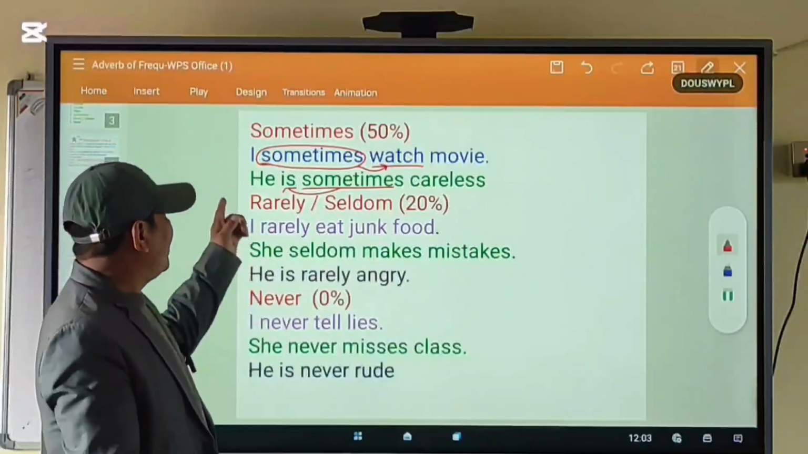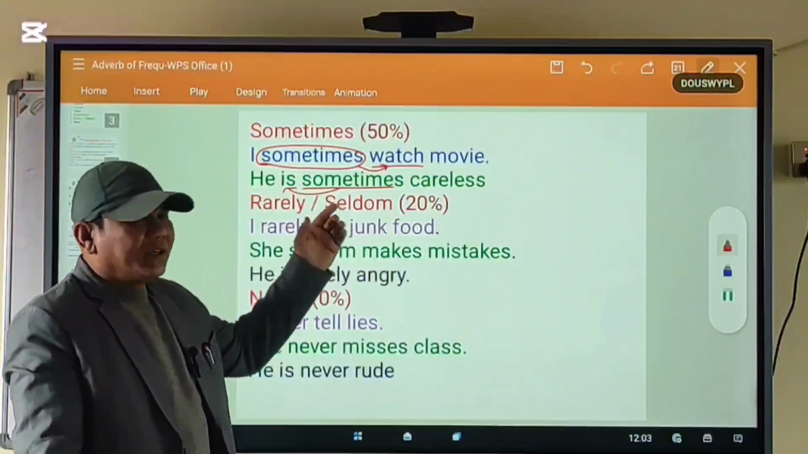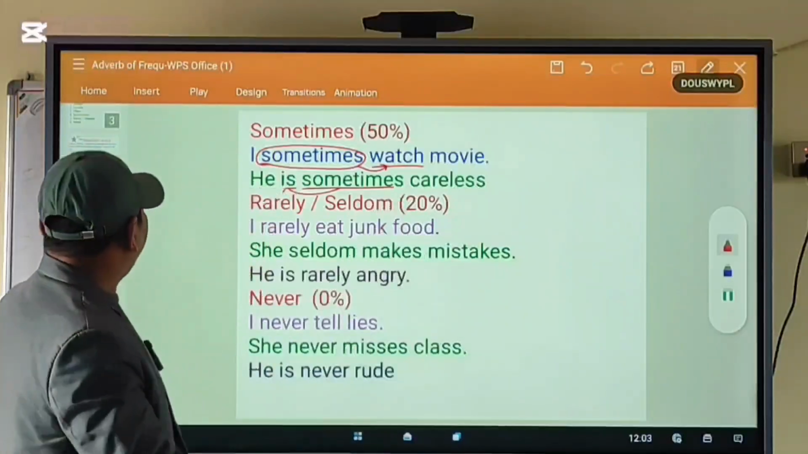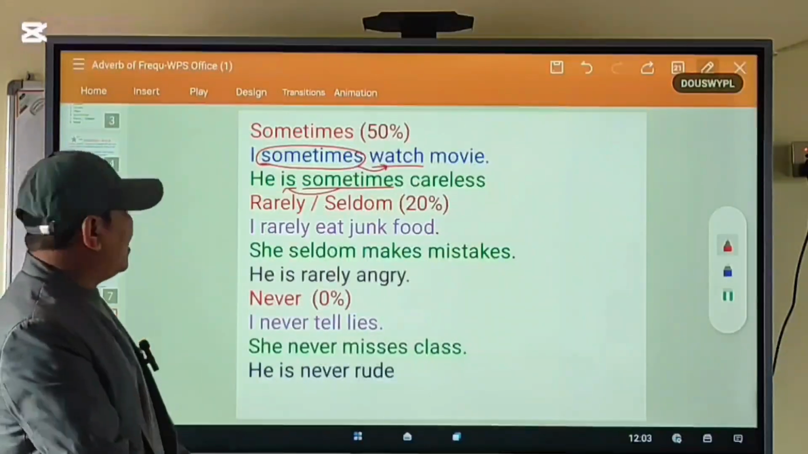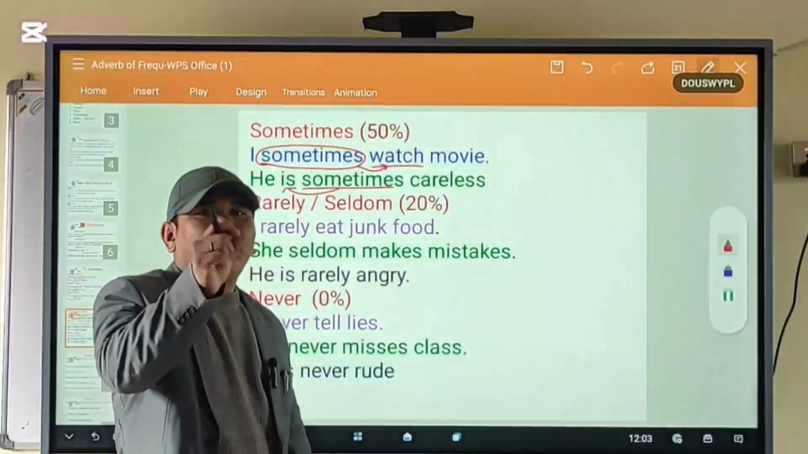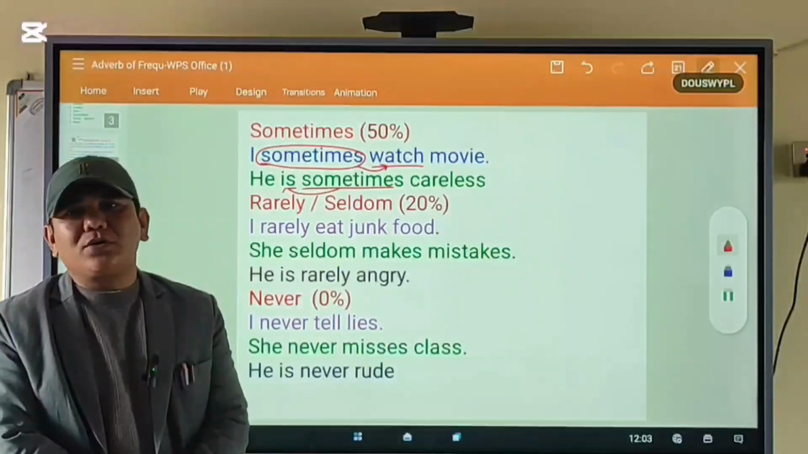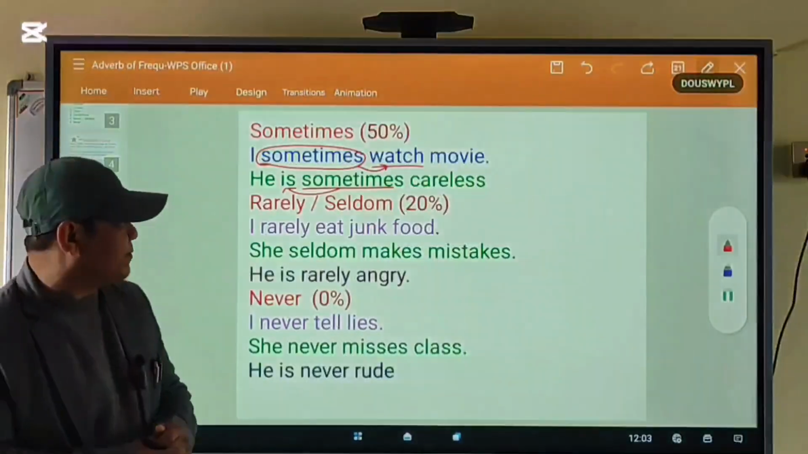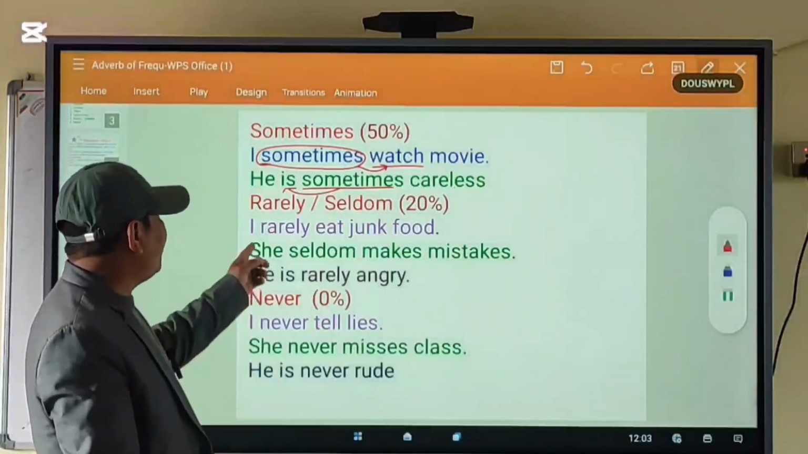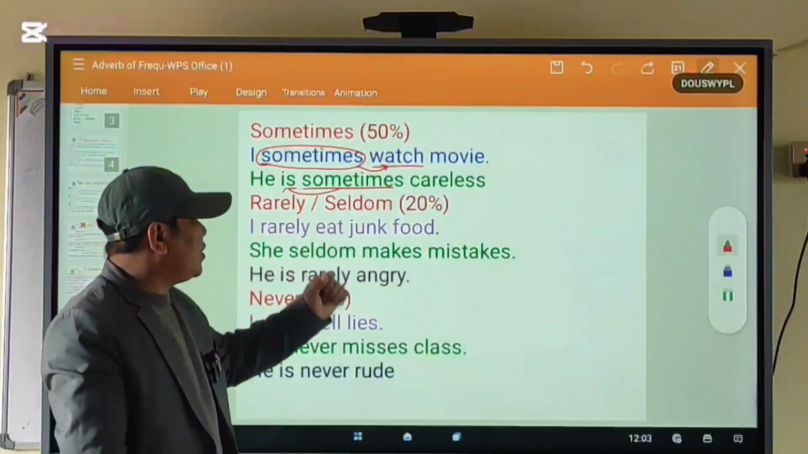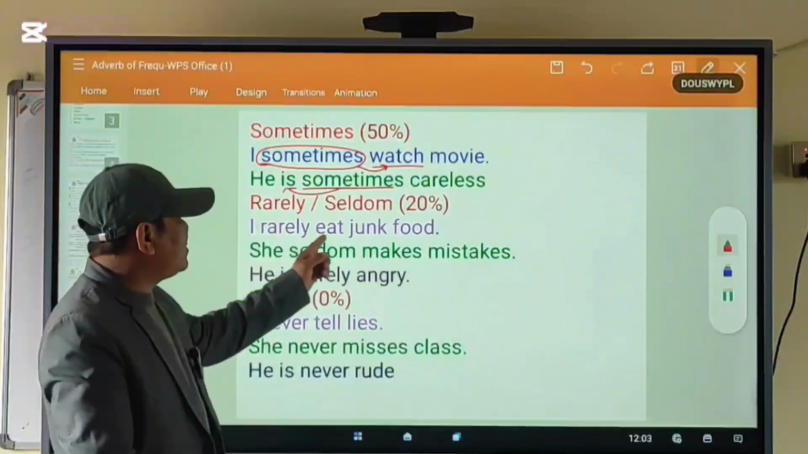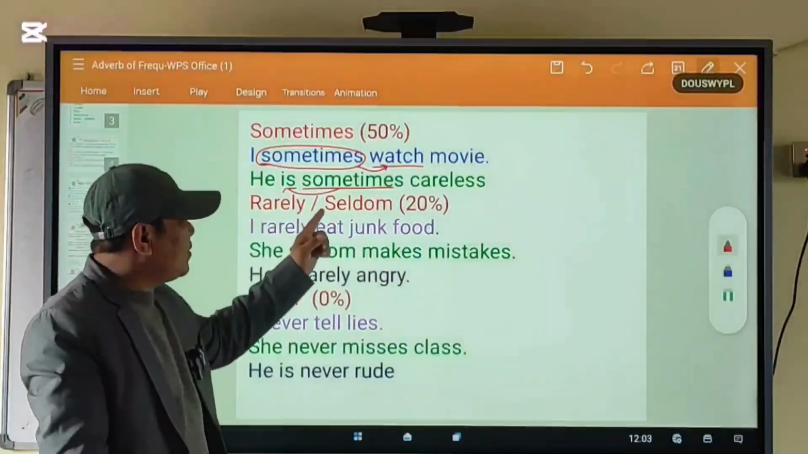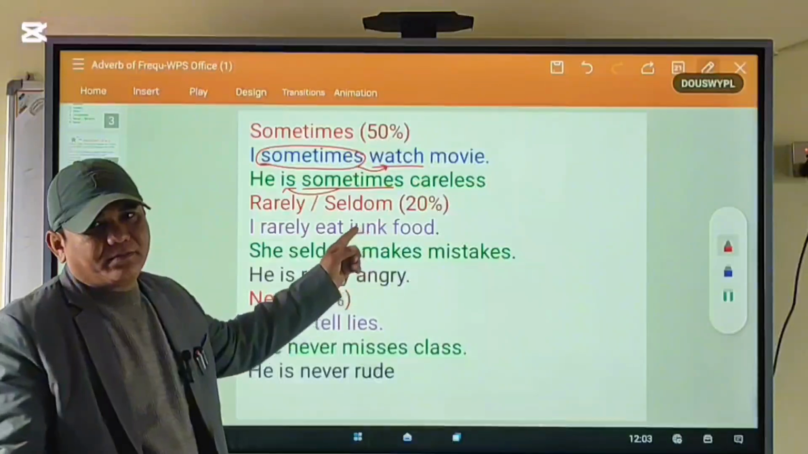In the same way, rarely, seldom is used when something happens 20% only, not more often. Okay, not more often. For example, I rarely eat junk food. It means what? I eat junk food only 20%. Right? I eat junk food not more often.